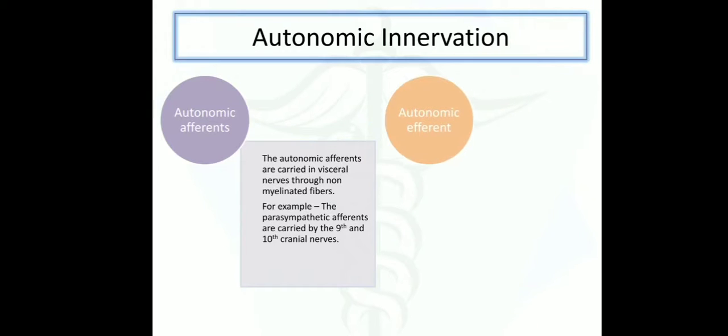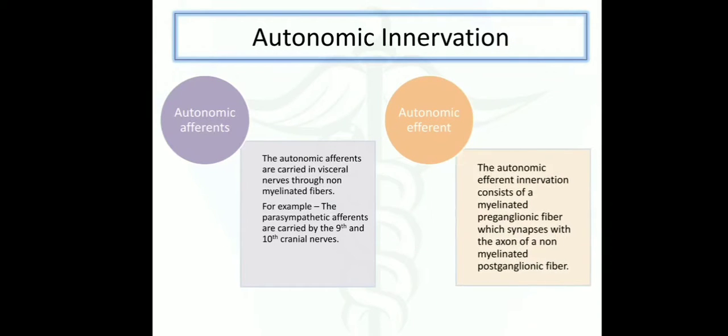The second one is the autonomic efferents. Autonomic efferent innervation consists of a myelinated preganglionic fiber which synapses with the axon of a myelinated postganglionic fiber. These nerve fibers exit at a region to act on muscle and glands or organs.